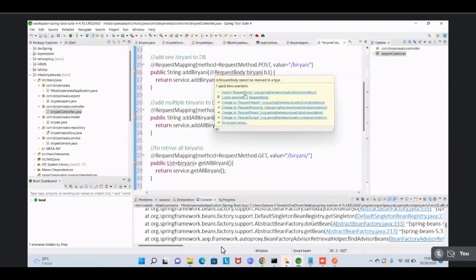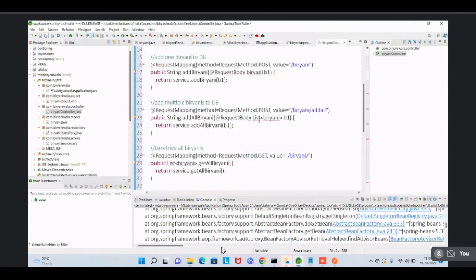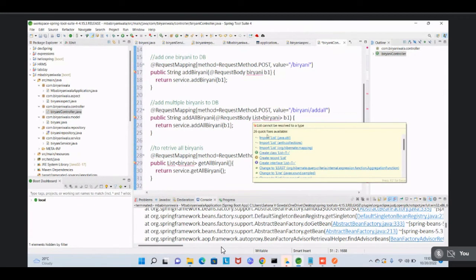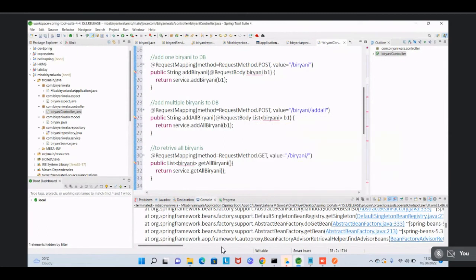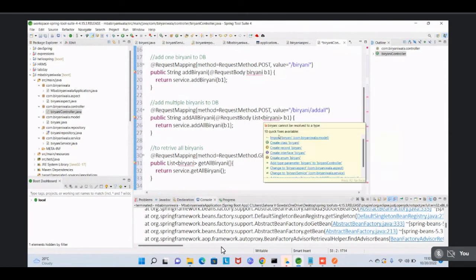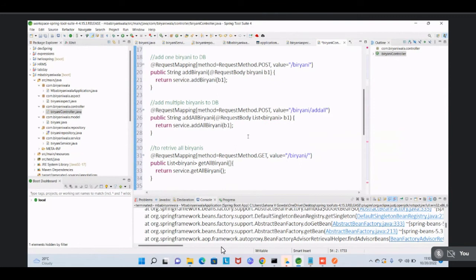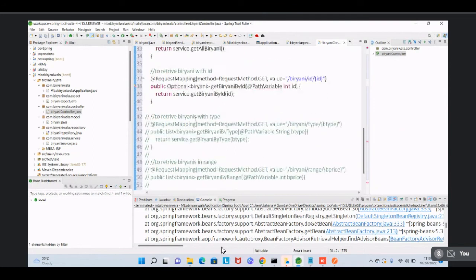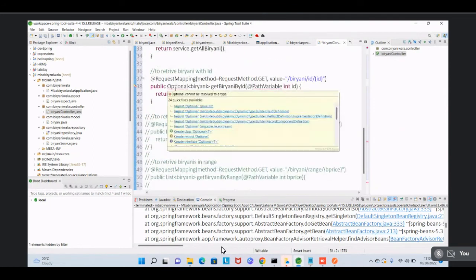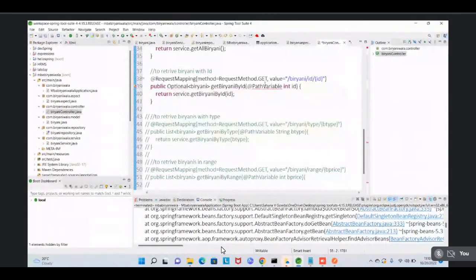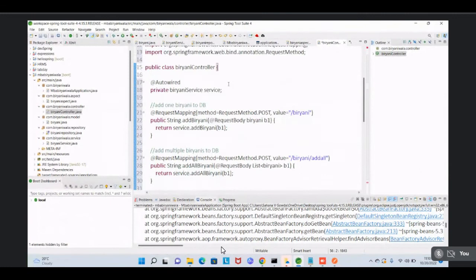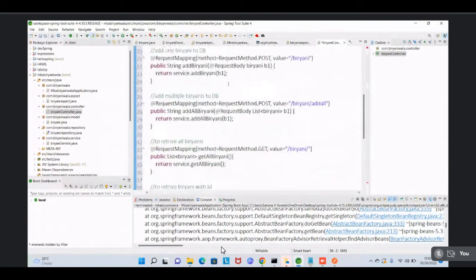Okay, Sahana, initially remove every method other than post and get. Remove every method except post and get. Either you can delete them or you can make them comments. Anything is okay.